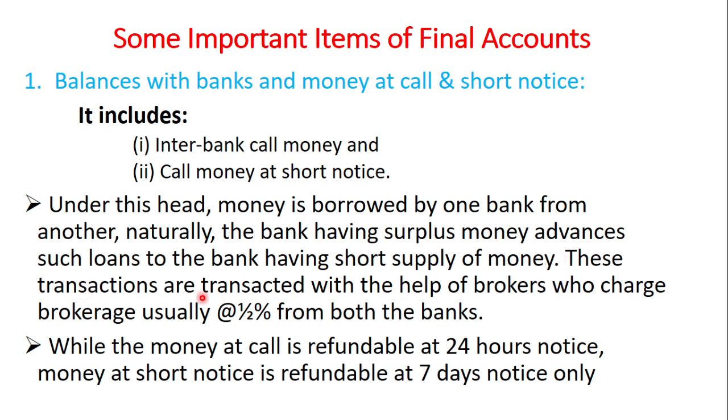These transactions are done with the help of brokers who usually charge brokerage at 0.5% from both the banks.